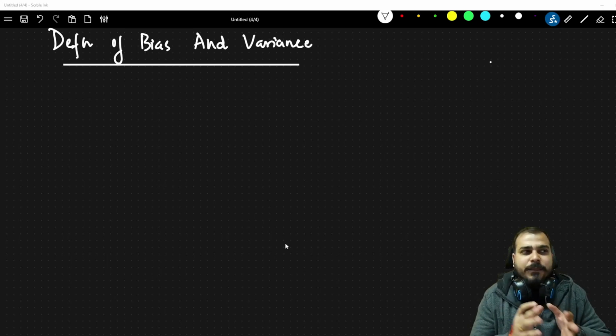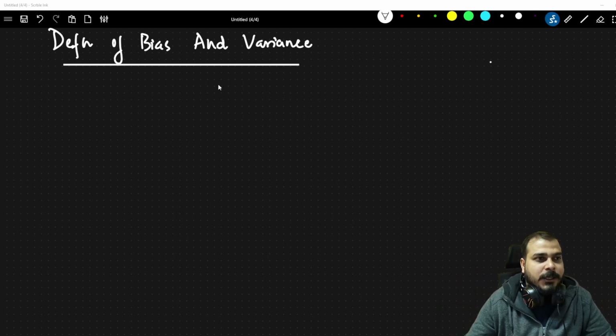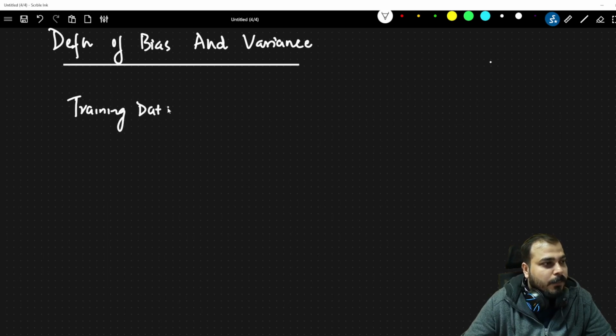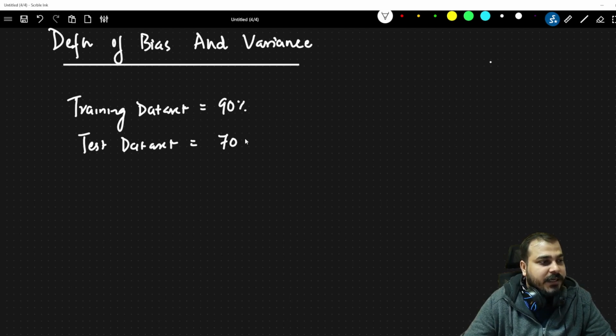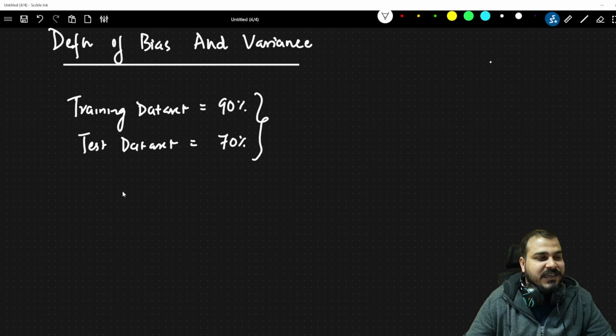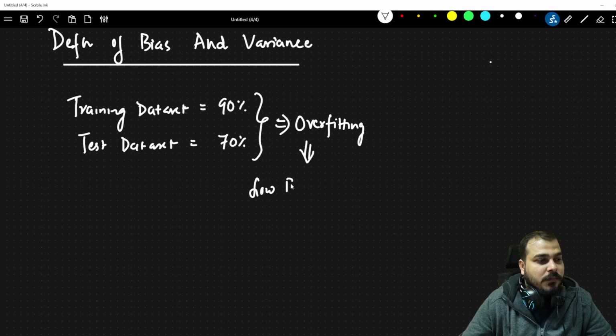So, guys, many people get confused when we talk about bias and variance. Let's say that I have a model for the training data set. For the training data set, it gives us somewhere around 90% accuracy. For the test data, I may be getting somewhere around 70% accuracy. Now, tell me which scenario is this. Most of the people will say, okay, fine, it is overfitting. When I say overfitting, I mention overfitting as low bias and high variance, right?